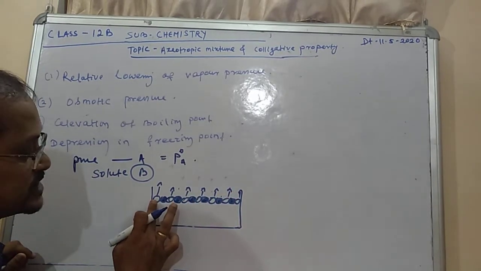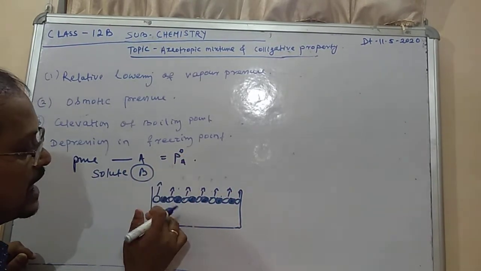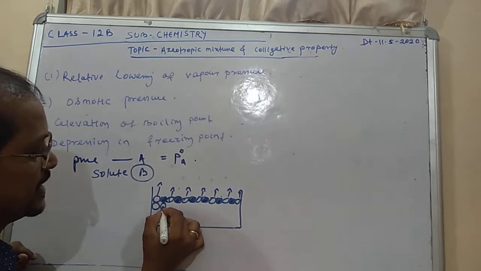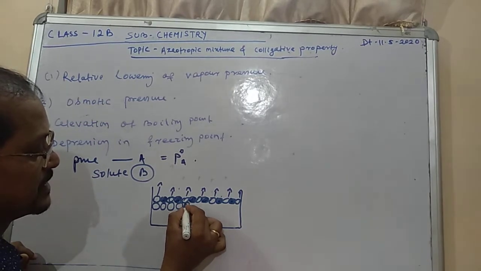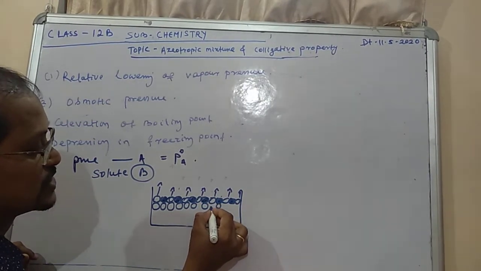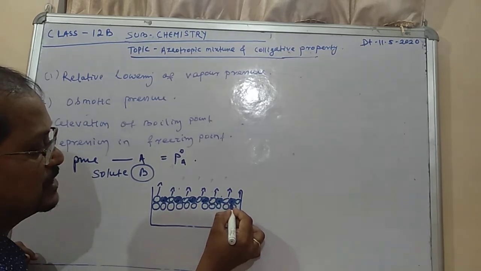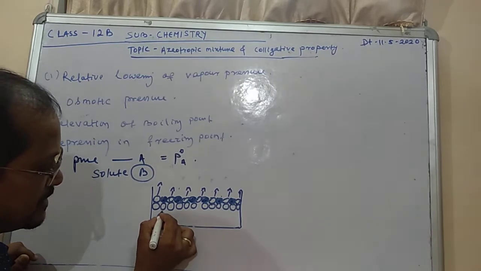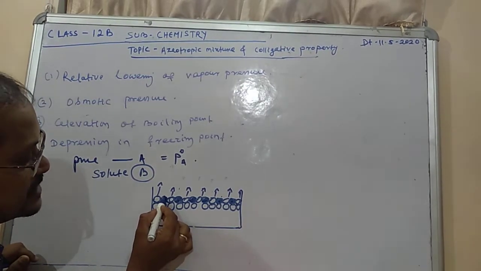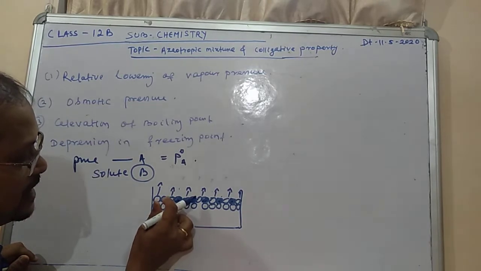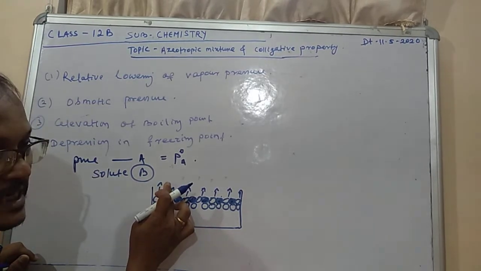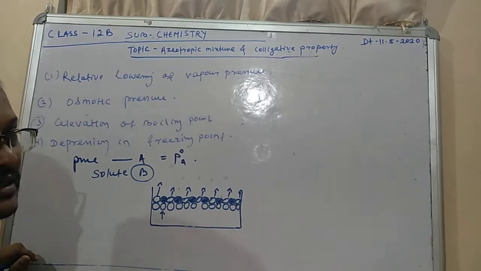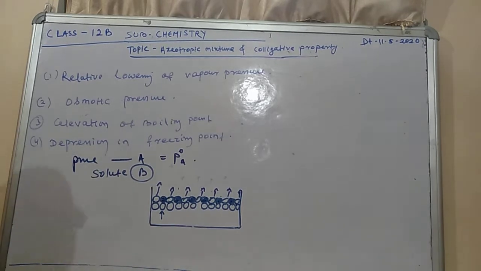Before that, 7 more were evaporating at once, and there it has been decreased, and the A particles remain below the solute. These particles want to evaporate, but due to the presence of the solute particles, they cannot be evaporated at that time. So evaporation decreases, so vapor pressure also decreases. Understood, all of you?